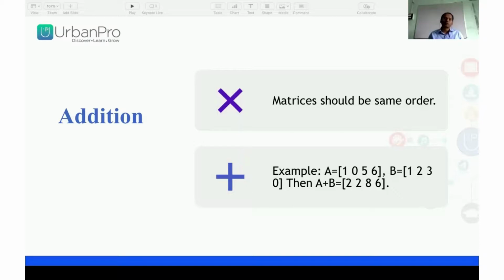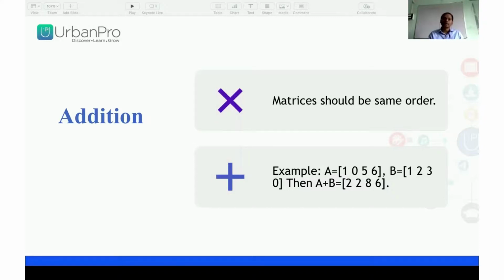Now we have to do addition of matrices. One example: A equal to 1 0 5 6 and B equal to 1 2 3 0. Now to find A plus B. How to find the addition of both matrices?